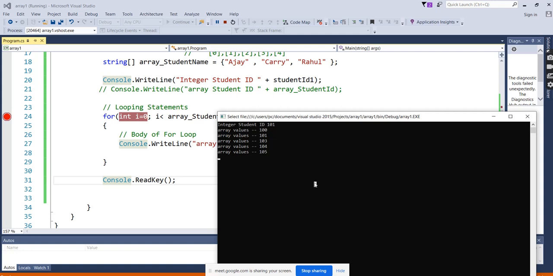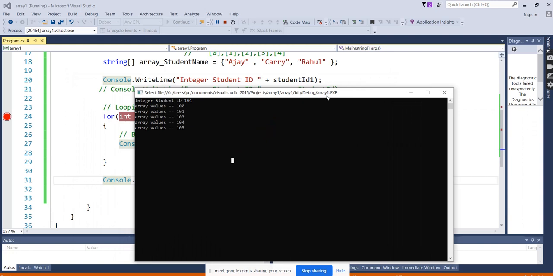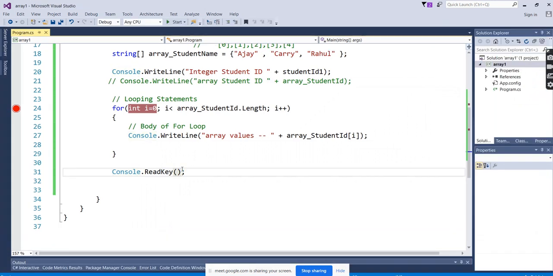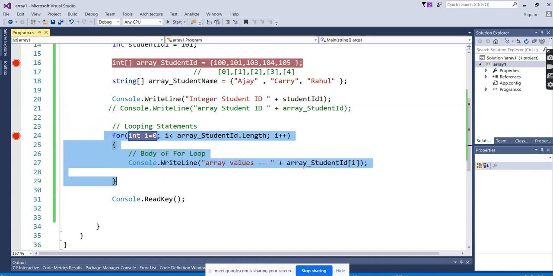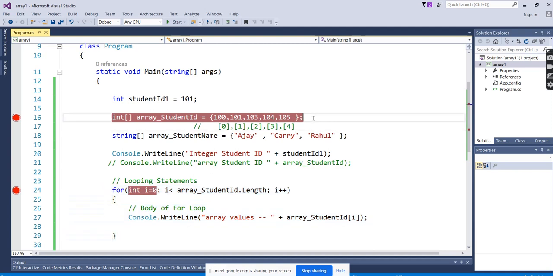For that purpose, we are going to use looping statements. Why looping statements? In the looping statements, there is something called an iterator. Iterator will keep on increasing the values, and it will check the condition for when the size breaks. Right? This is about the array values, array loop. Here we are displaying the array, and here we are initializing the arrays.